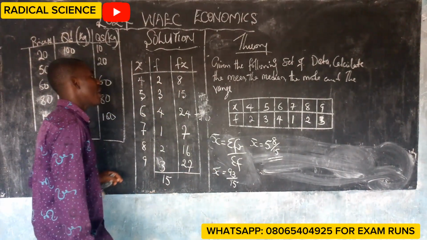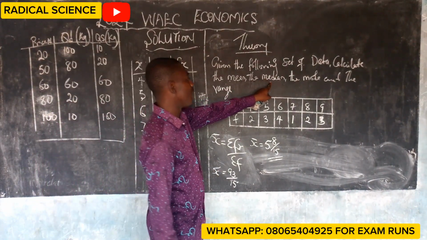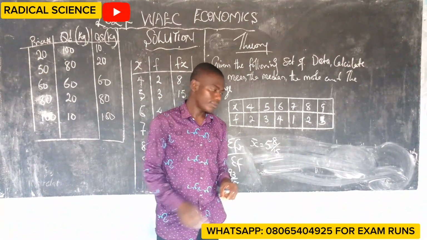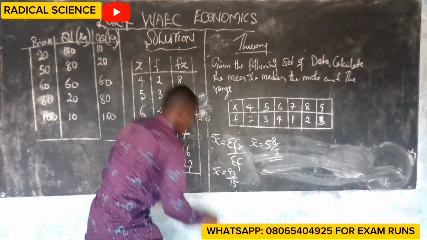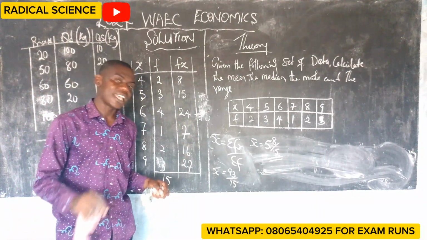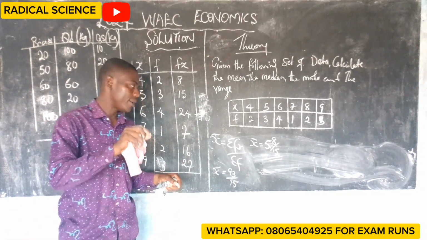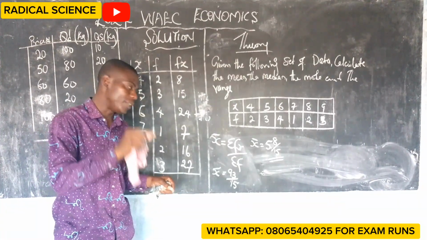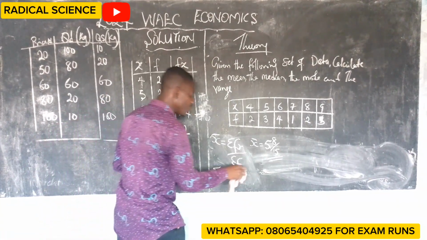Now, the next thing I would like us to calculate is the median. What is the median? Median is defined as the middle number. Remember, the middle number when arranged.